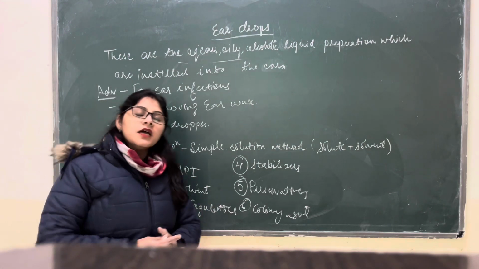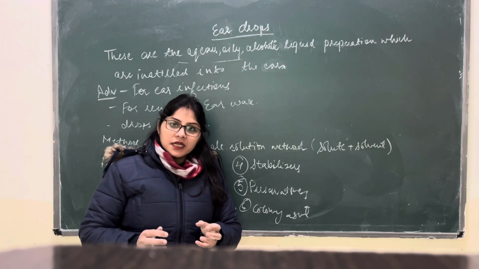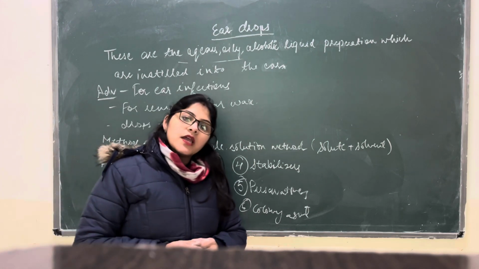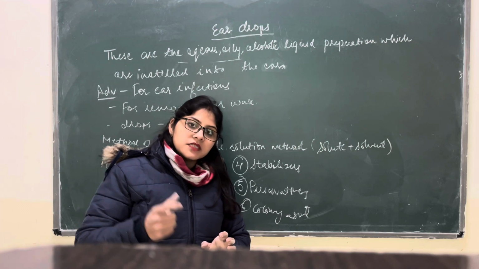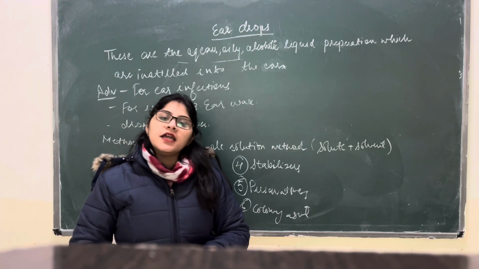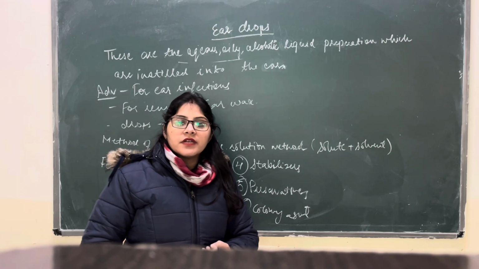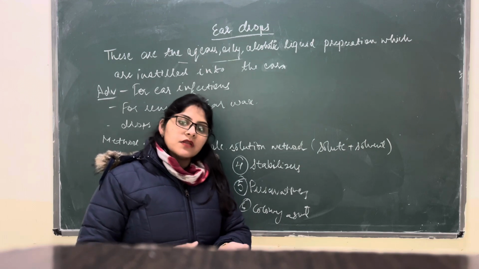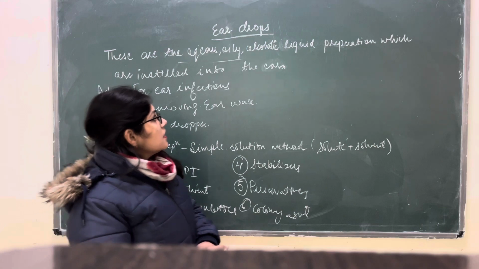Next come the disadvantages. If we put ear drops in the ear, then we have to tilt our head at 45 degrees for 15 minutes. Due to this condition, it feels uncomfortable for the patient to keep the neck at 45 degrees for 15 minutes.